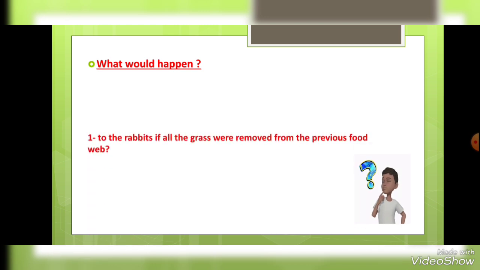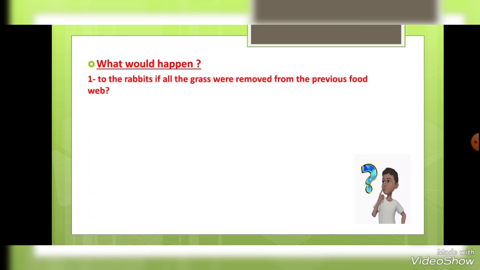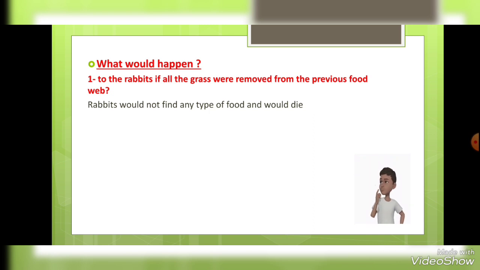Another question. What would happen to the rabbits if all of the grass were removed from the previous food web? Think about it. If there is no grass in the desert, what would happen? All of the food web will be changed. The rabbits will not find any type of food, and of course they will die. And the fox will not find food because it feeds on the rabbits and snakes, so the food web will be affected.